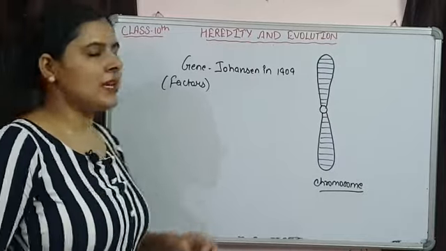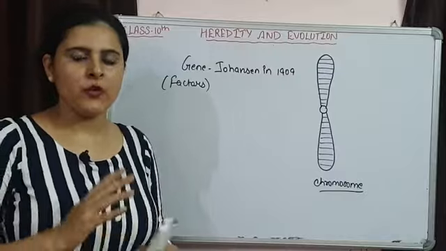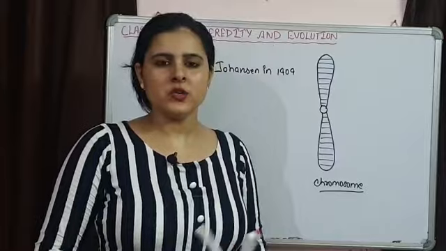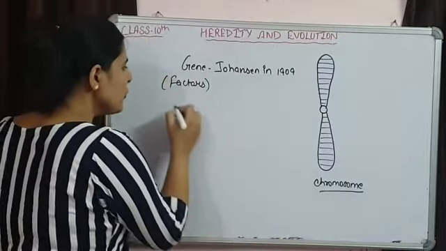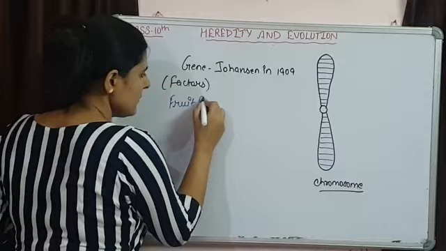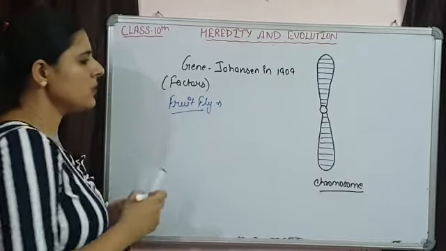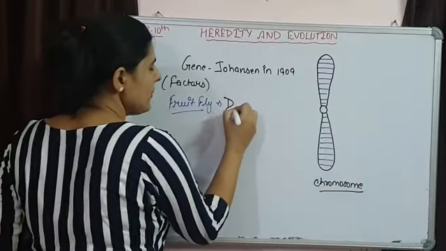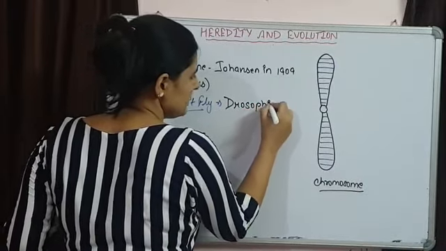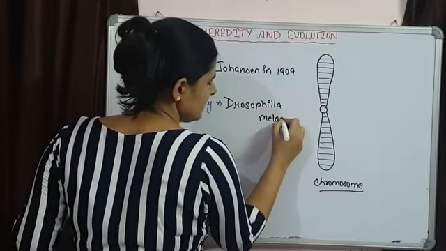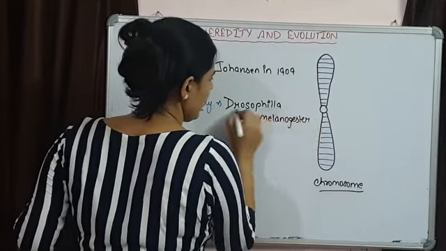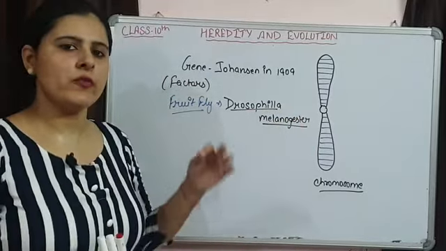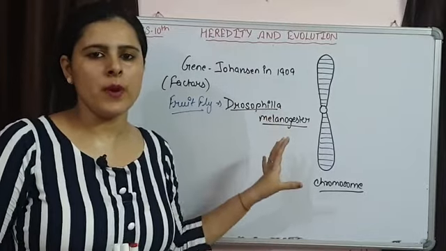For everything we know about genes, an experimental organism was used for study, and that is the fruit fly. Fruit fly was used to understand all these things, and its scientific name is Drosophila melanogaster. It is just a small fly that was used for various experiments to know more about genes.